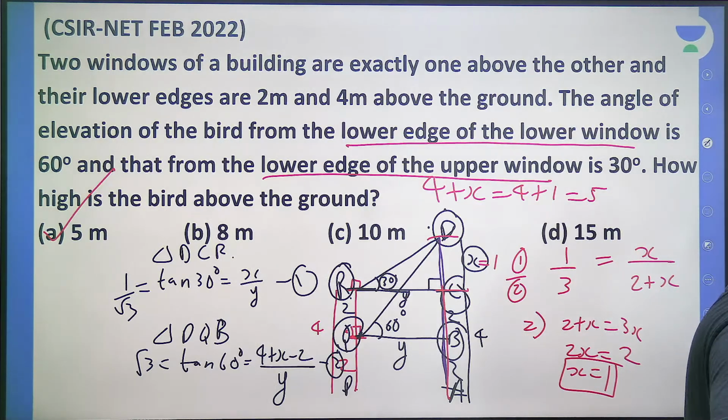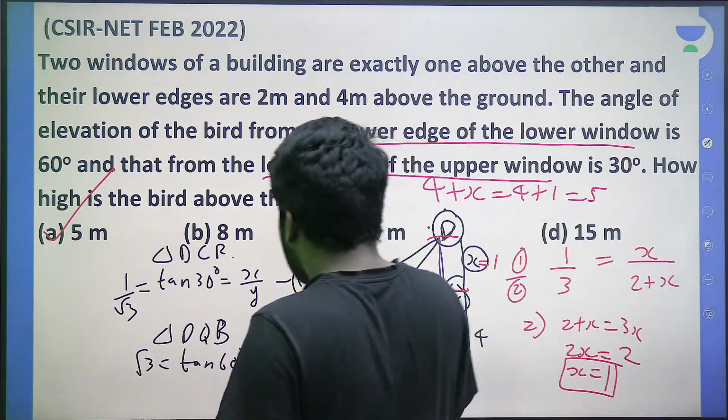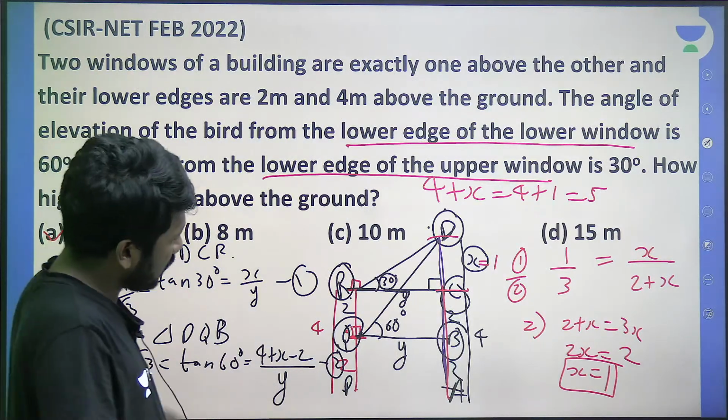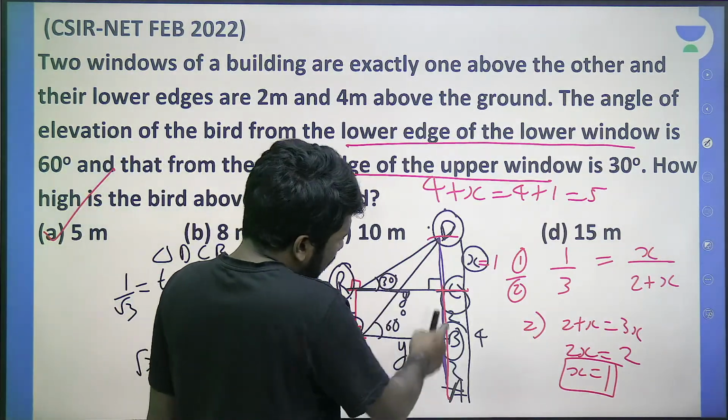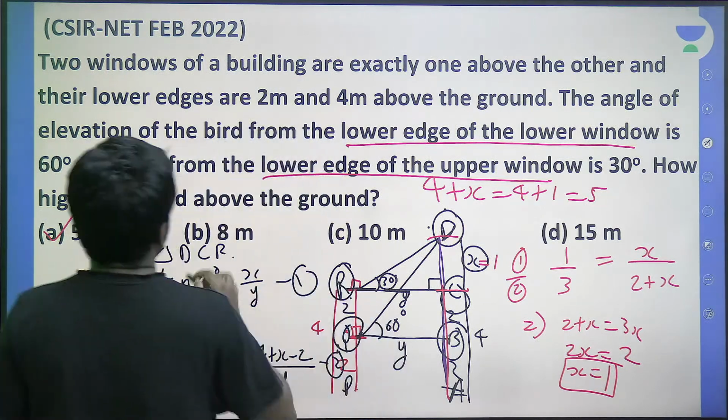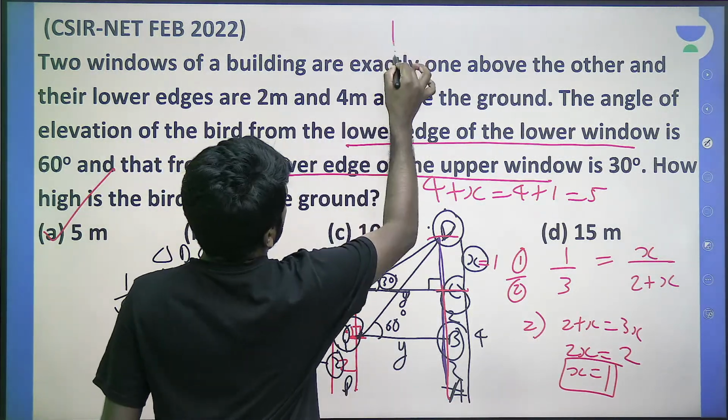Do you have a doubt in the second equation? Okay, those of you with doubt on the second equation: we are considering triangle DQB. If I draw triangle DQB separately, I hope it is visible here.